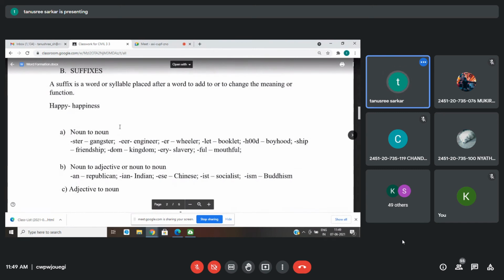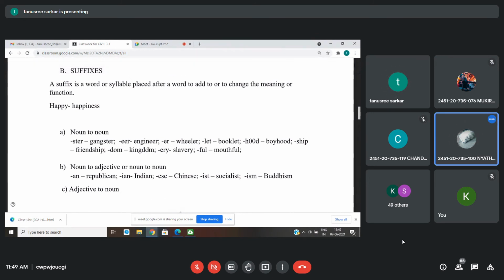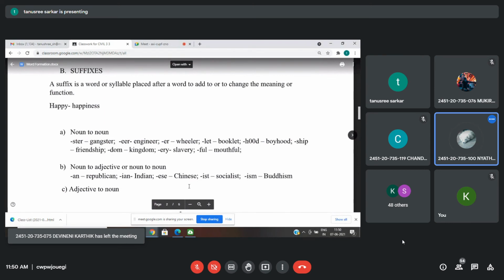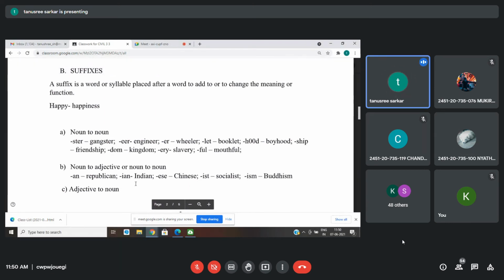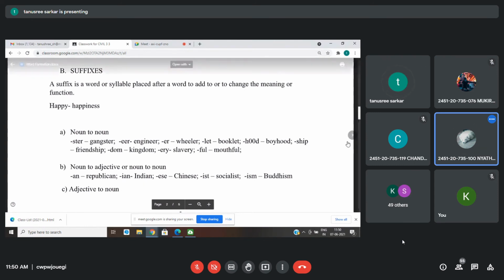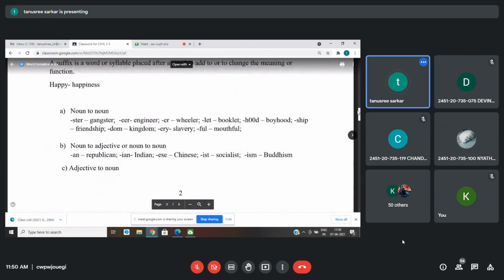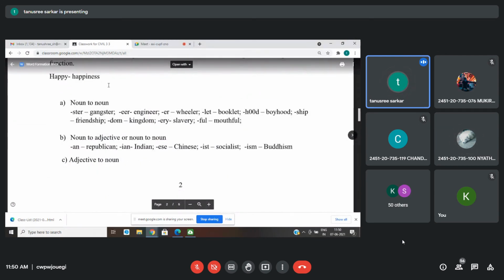Suffixes change the grammar and the meaning of the word, both. So king, kingdom. Slave, slavery. Slave is an adjective, slavery will be a noun, right? Then India, Indian. Ian is a suffix. It is attaching after the base word. So you need to understand the difference between suffixes and prefixes. There are different types of suffixes.